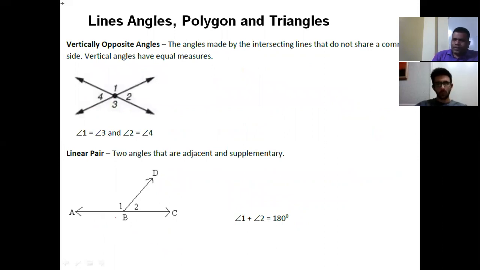Now, when two lines intersect, you can get 4 angles. This, and this, and this. And this pair of angles are called vertically opposite angles. Vertically opposite angles are equal, meaning angle 1 is equal to angle 3, and also angle 2 is equal to angle 4. They are vertically opposite angles, and vertically opposite angles are equal.